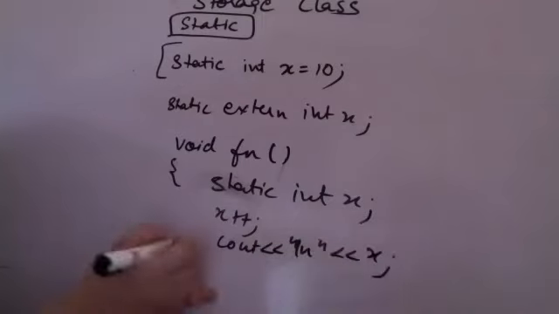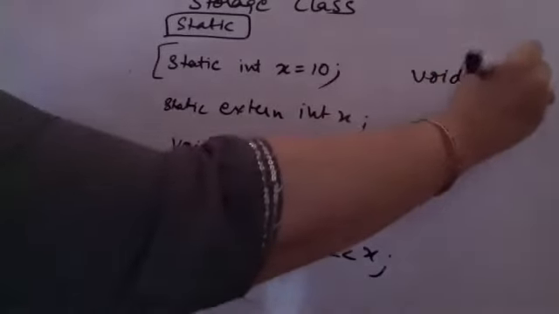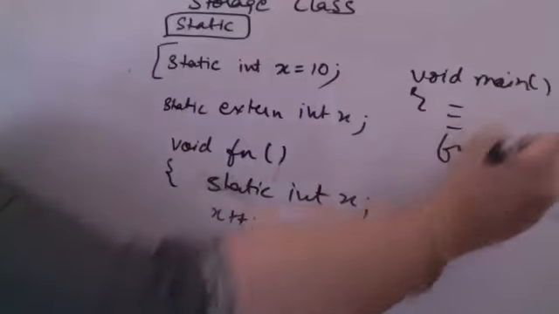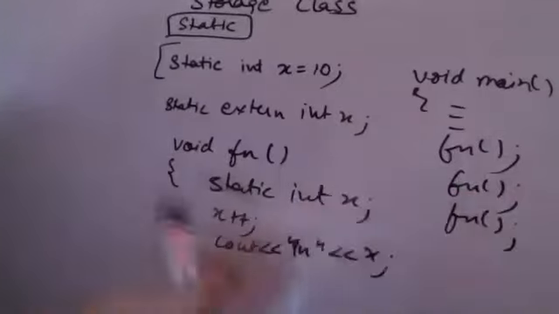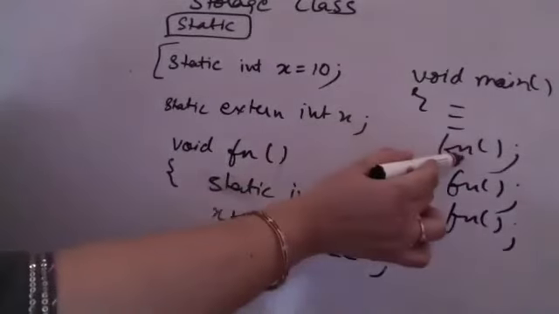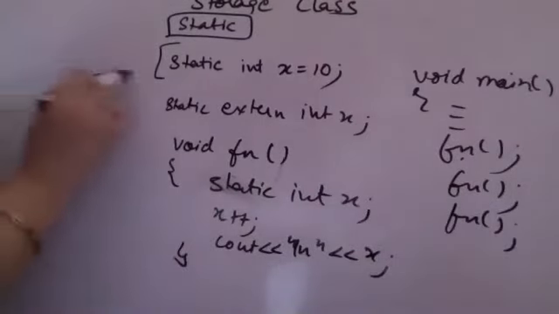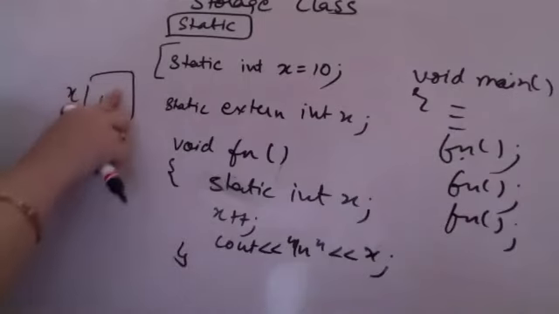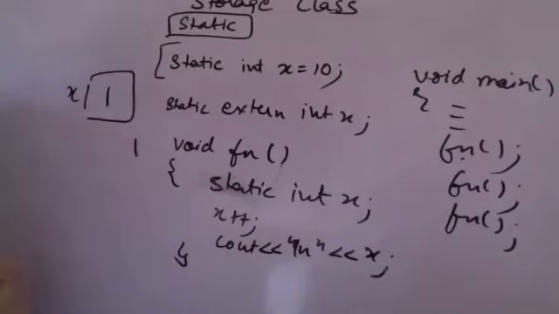Now whenever this function is called, supposedly from main, my main has a few lines. I am calling the function once, twice, thrice. What will happen when the function is called? First time the function is called, x is created in memory and given the value 0. x plus plus, the value changes to 1. You print the value, and 1 gets printed.